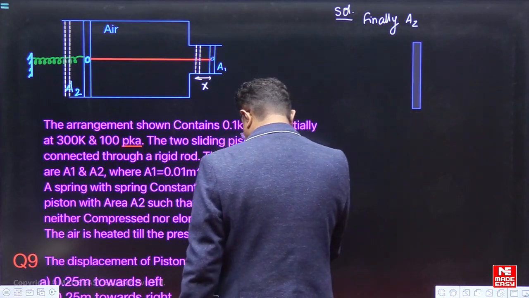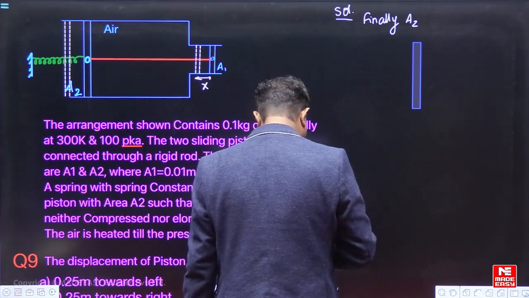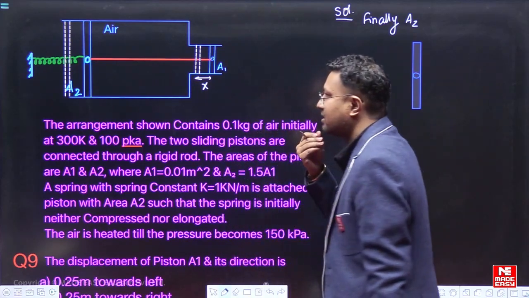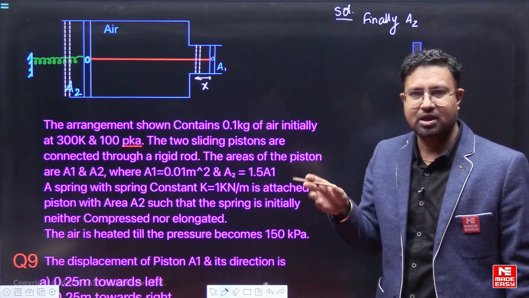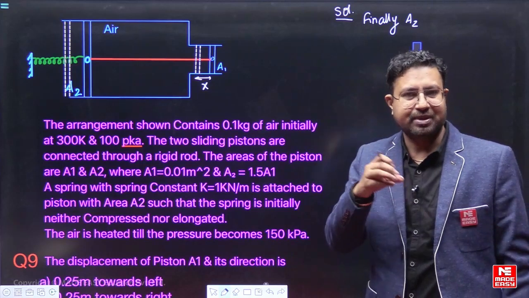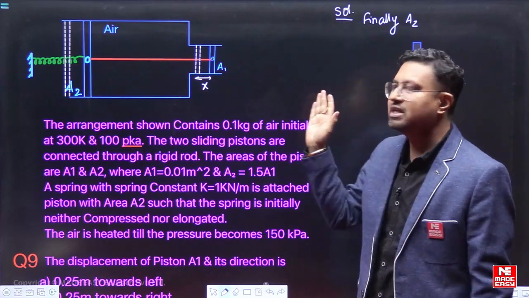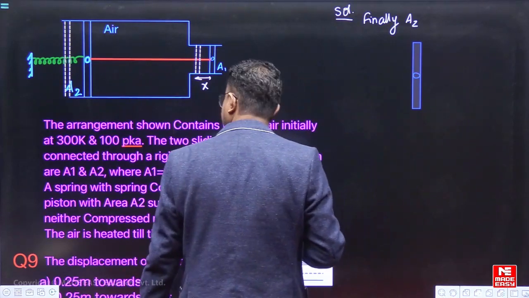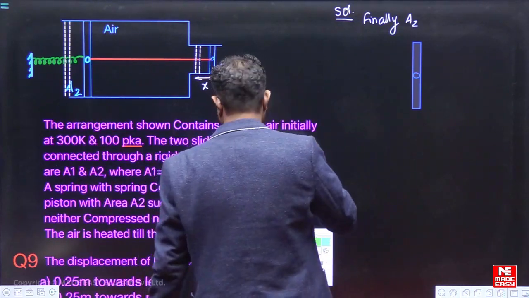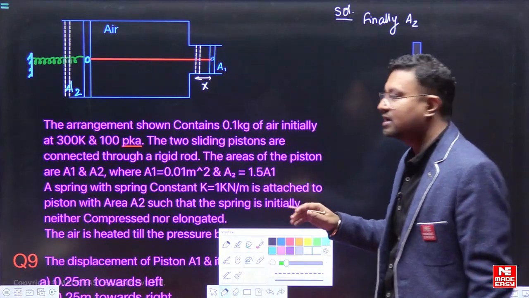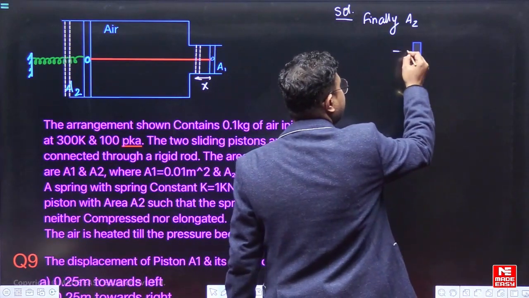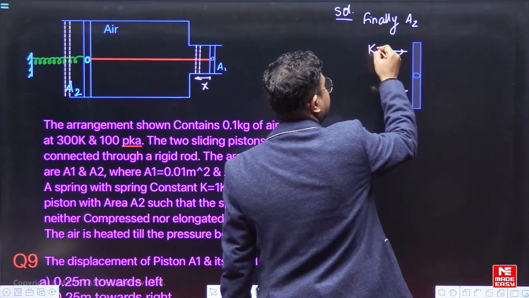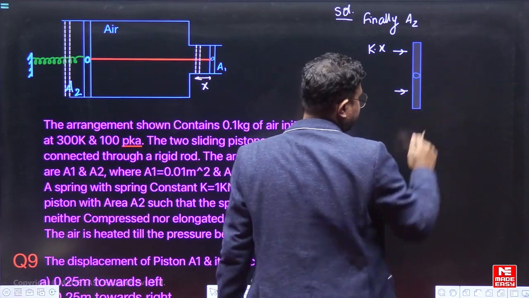Now, see what will happen when we are talking about the piston A2. What forces will be acting on the piston? The spring is compressed finally if it moves towards the left. That is my assumption, right? So, my assumption is that the piston moves towards the left. So, there will be a spring force because initially the spring is neither compressed nor elongated. There will be a spring force that is Kx. This Kx spring force will act on the piston towards the right side, right.